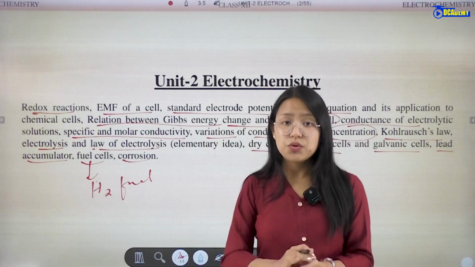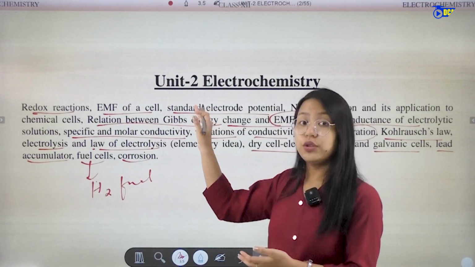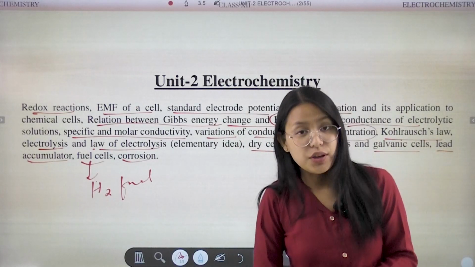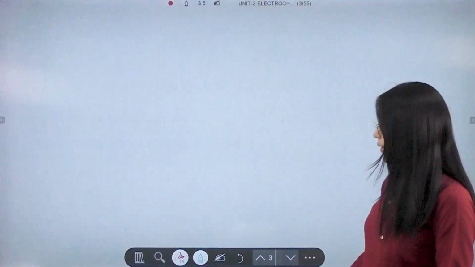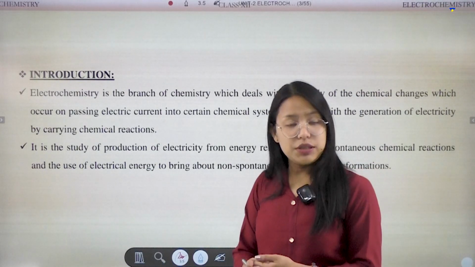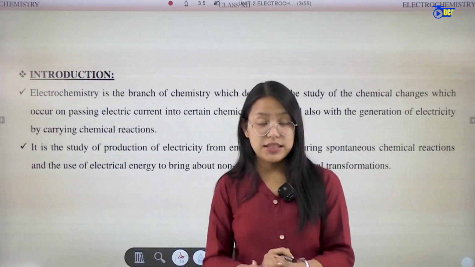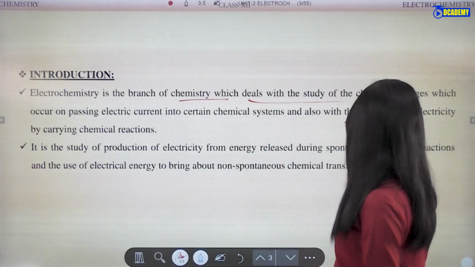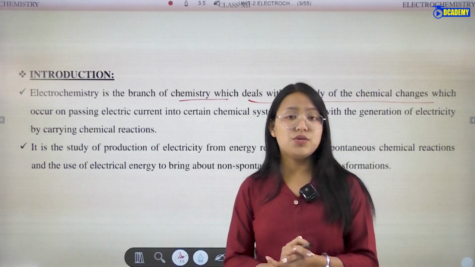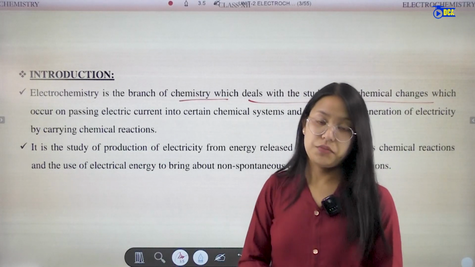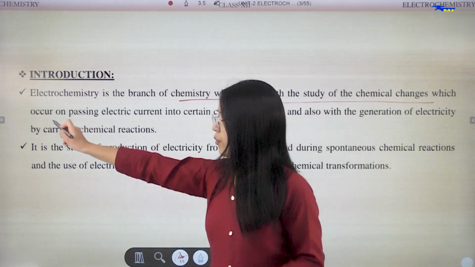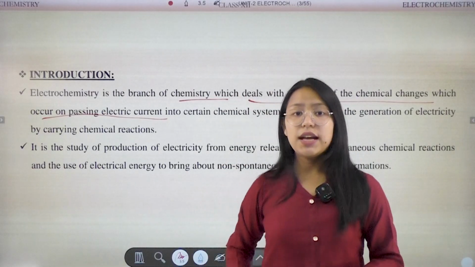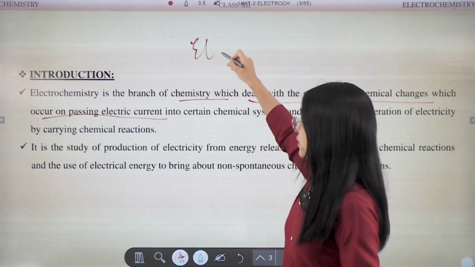This is unit number 2, which has many topics to study. So let's start electrochemistry with an introduction. Electrochemistry is a branch of chemistry which deals with the study of chemical change or chemical reaction which occurs on passing electric current.